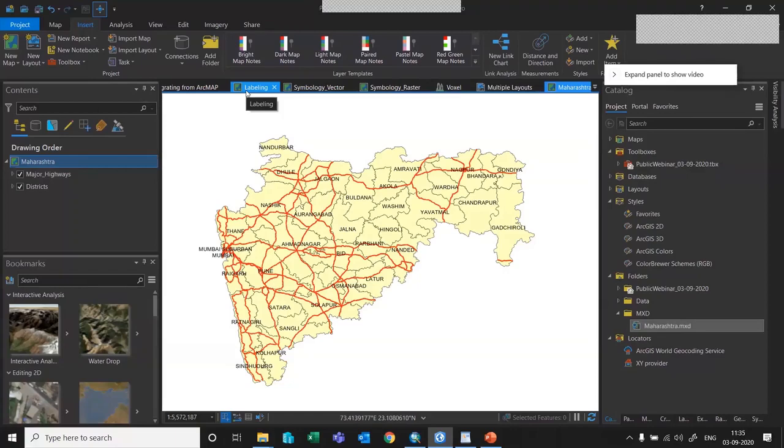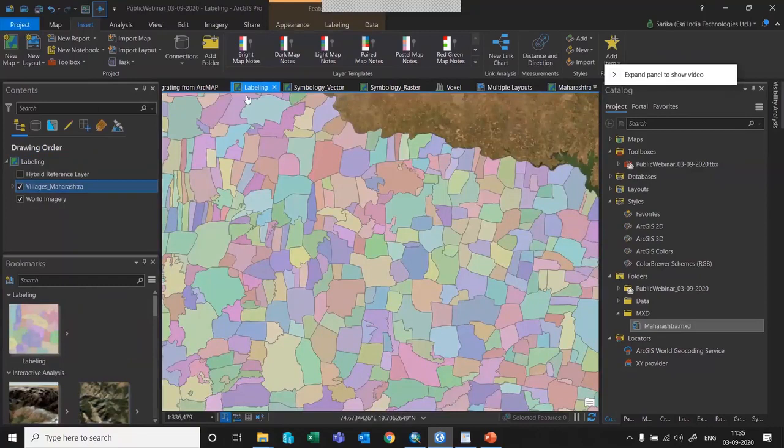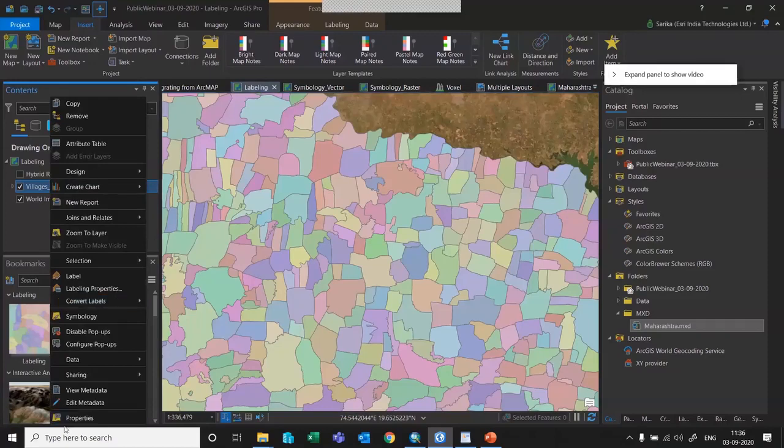So now let's see how to start with the labeling. Labeling is one of the important things, because most of the time our features cannot accommodate, or we will not have enough space, to label a feature. But with ArcGIS Pro, the task has become even simpler because we are making use of the Maplex label engine. The Maplex label engine has many advanced labeling features and capabilities where you can label your features as you like. Normally with ArcMap, you used to right click and go to the properties and do all those things.